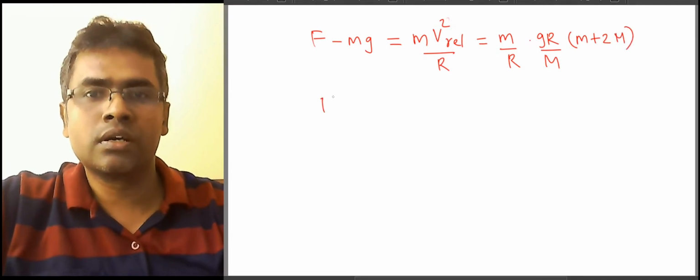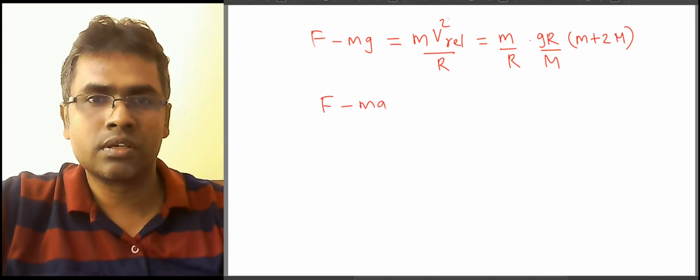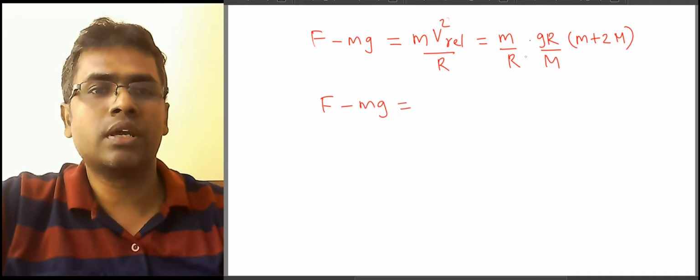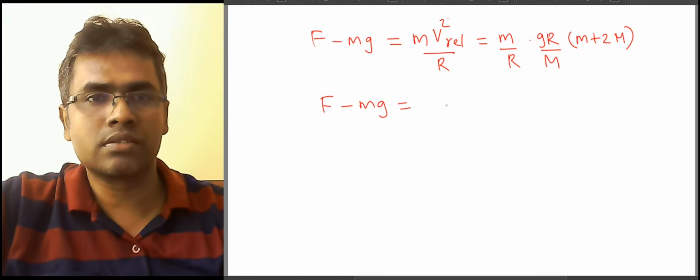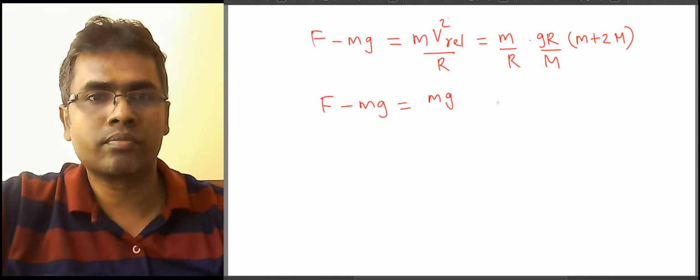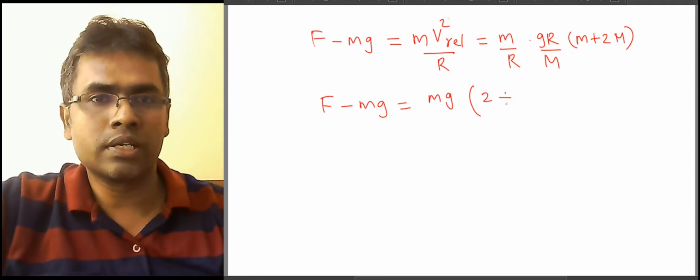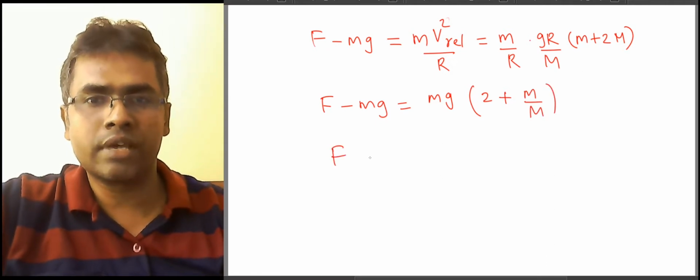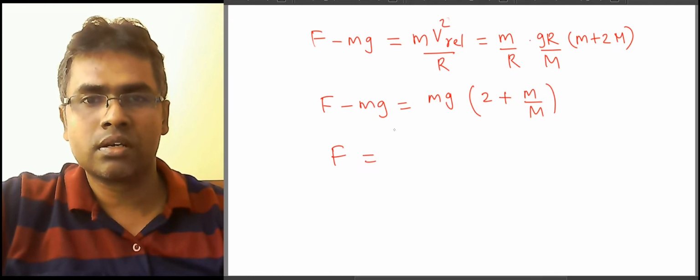So here F minus mg, so this would be mg. Maybe capital M I can take inside. We have small g, then 2 plus small m by capital M. So if we write F alone on the left hand side, mg you can take to the right hand side.